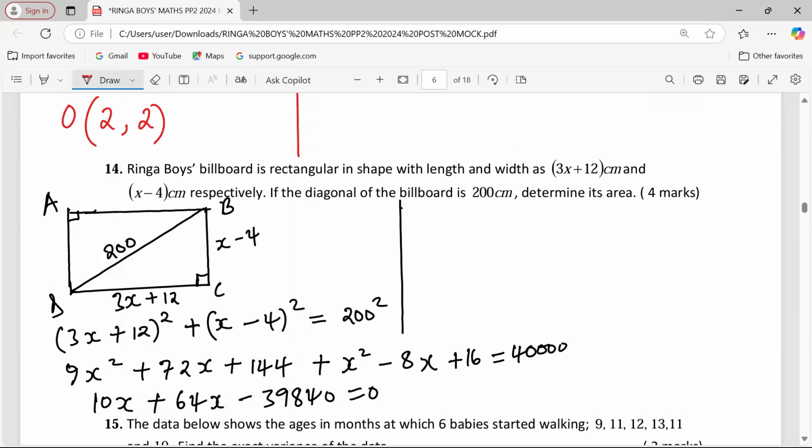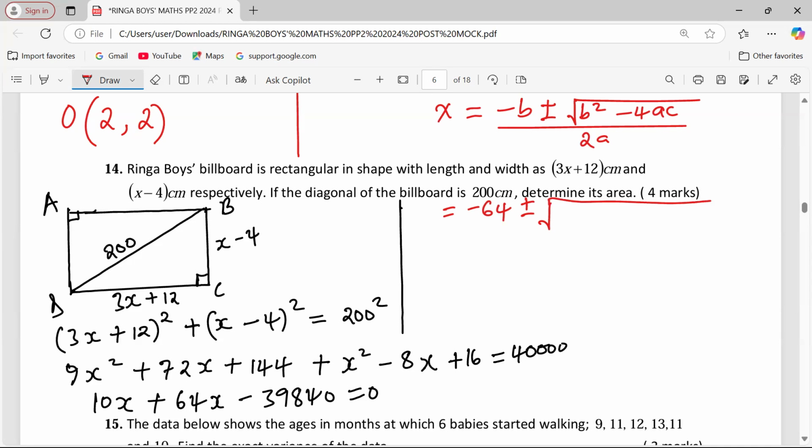I had already written the quadratic formula, x being given by the negative value of b plus or minus the square root of b squared minus 4ac, and everything divided by 2 multiplied by the value of a. Now from our equation, the negative value of b should be negative 64. Let me not even simplify it. We use the raw equation, plus or minus the square root of b squared, that means 64 squared, giving us 4096.